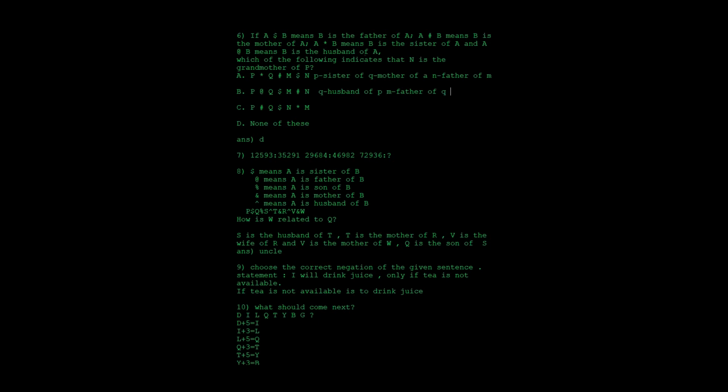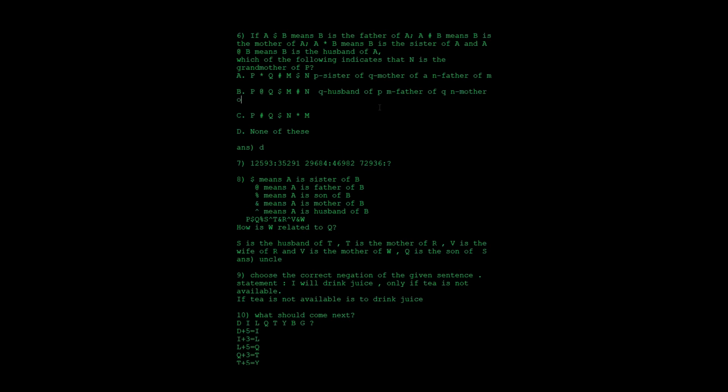Then after that the next one is M hash N. So A hash B means B is the mother of A, which means N is the mother of M. So N is the mother of M. Then again they have asked which of these indicates N is the grandmother of P.